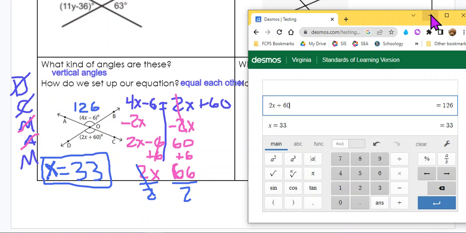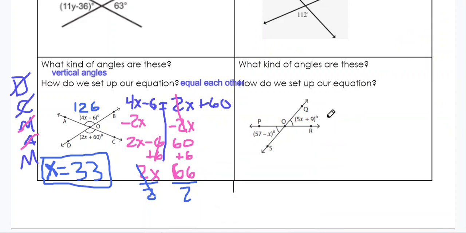Okay, go ahead, take a second, pause the video, try this one on your own. Unpause when you're done to check your work. Remember that this side is the same thing as this side. They're equal to each other. So it would be 57 minus x equals 5x plus 9, and then solve it. Go ahead and try. Unpause when you're done and check your work.